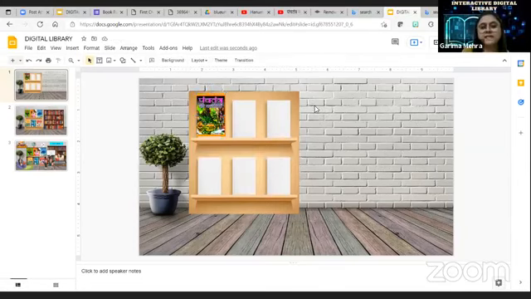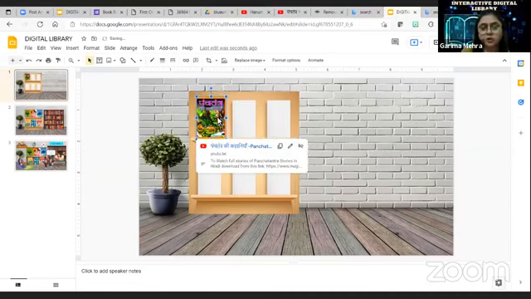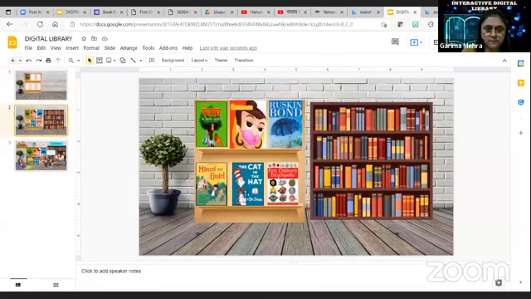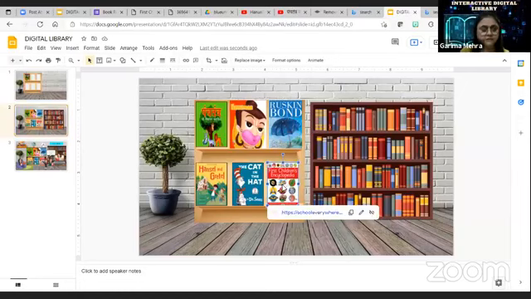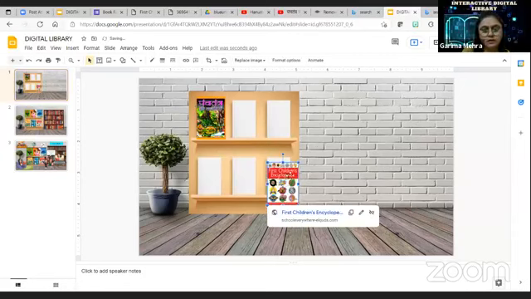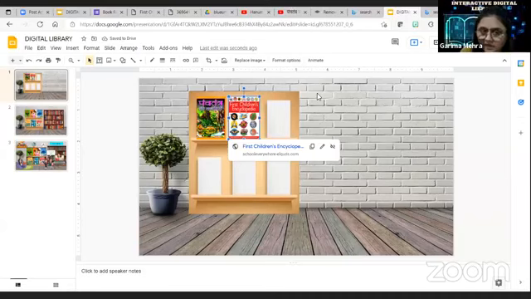Next, I will tell you how you can insert your PDFs. Suppose you have PDFs of books, and as Shipra ma'am asked how to categorize according to classes, if you want class 1, you can insert a PDF of class 1. I'll take this first children's encyclopedia cover page, and I have the PDF of this. You can have a link to the PDF or download it. First I'll tell you how you can insert a link of the PDF.